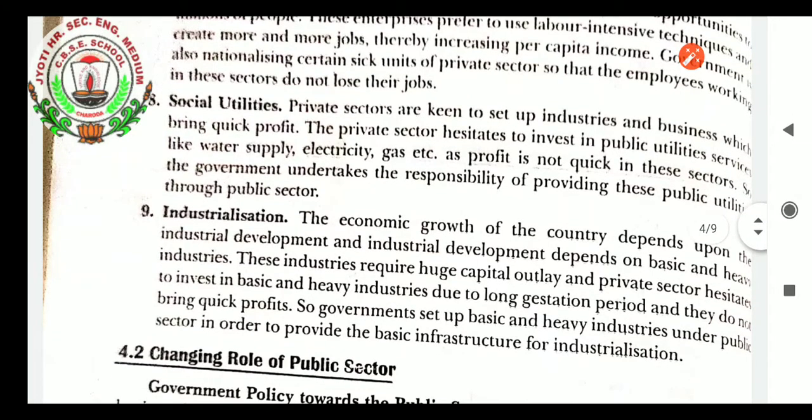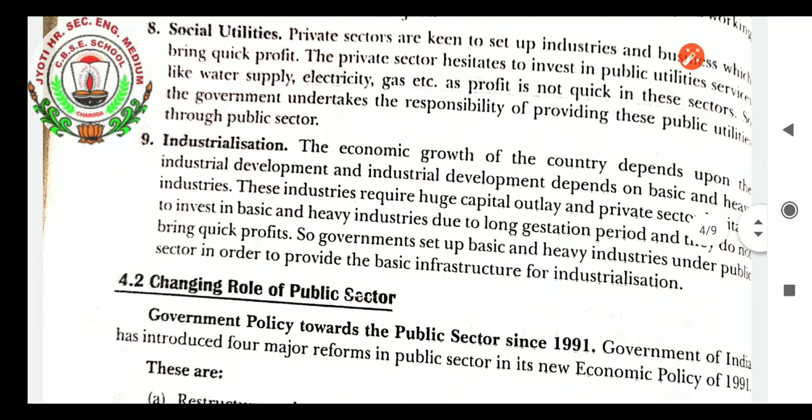Social utilities. Private sectors are keen to set up industries and businesses which will bring quick profit. The private sector is not keen to invest in public utility services like water supply, irrigation, electricity, gas, etc. As profit is not quick in these sectors, the government undertakes the responsibility of providing these public utilities through the public sector. Industrialization.